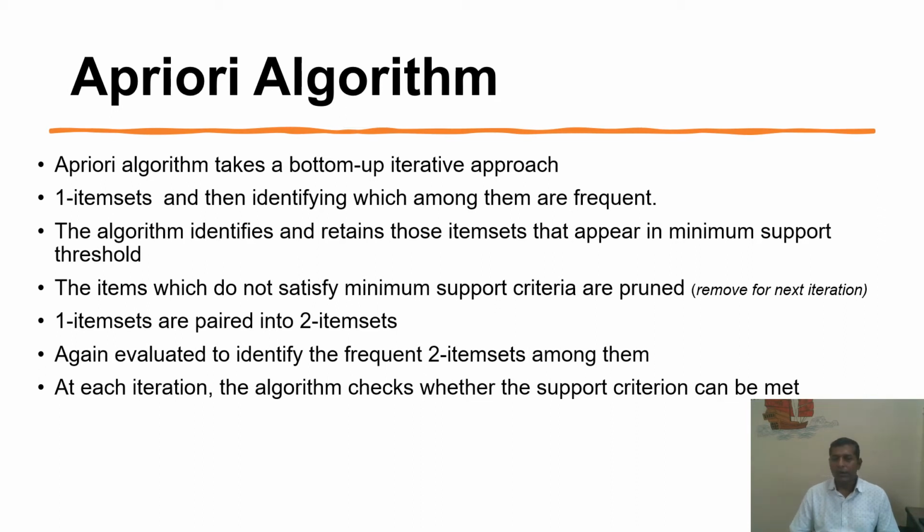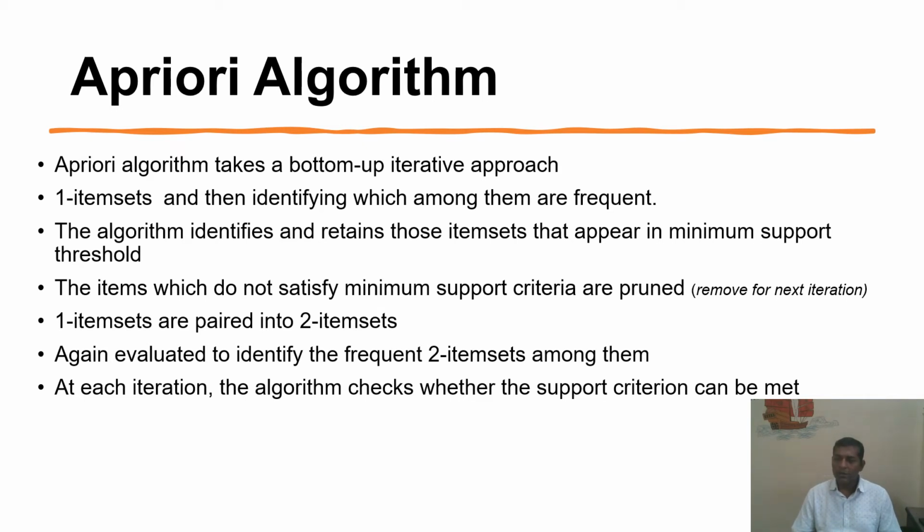So we will have an example, the Apriori algorithm, which is a subset of association rules. The Apriori algorithm takes a bottom-up iterative approach, so we will go from bottom to top.